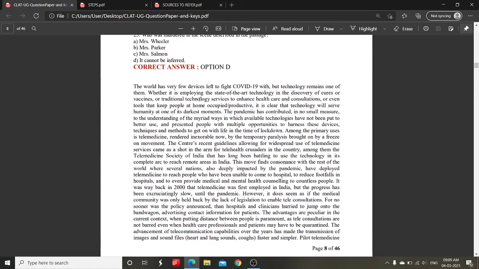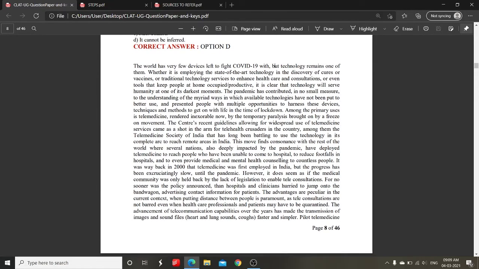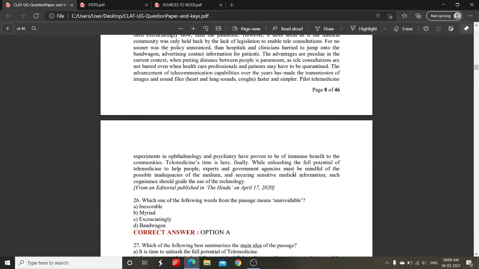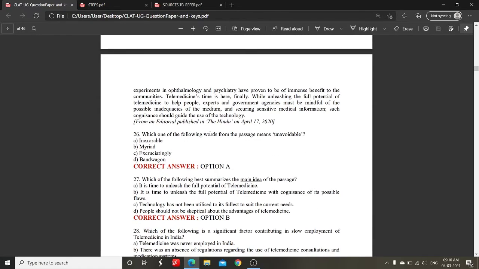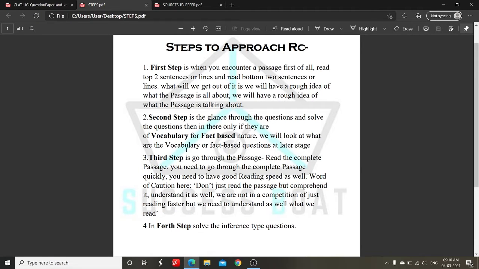So now we have a rough idea, an outline about what the passage is all about. This passage talks about COVID-19, technology, healthcare, and then it talks about telemedicine, government agencies. So I roughly know that this passage is revolving around COVID and telemedicine. Now after this, in second step, we'll glance through the questions and solve the questions which are vocabulary based or fact based. So looking at our first question.